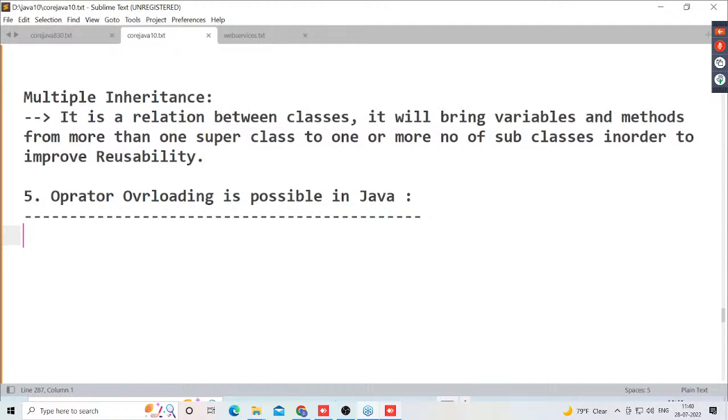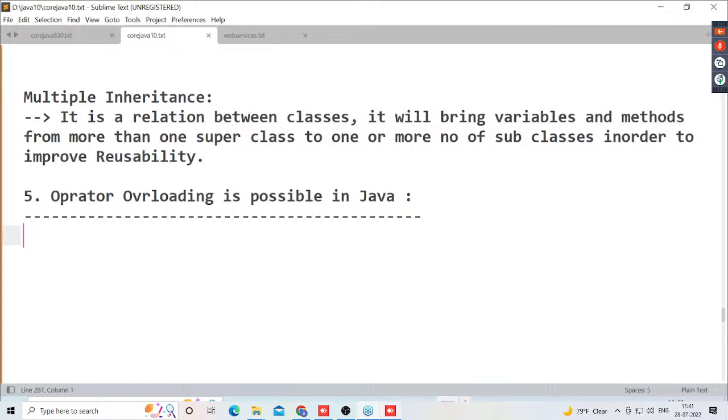Hybrid inheritance is a combination of single and multiple inheritance, combined one by one. Super class, child class, again child class. For these two child classes, again a child class at the next level, the second level. So its shape is almost like a diamond shape.